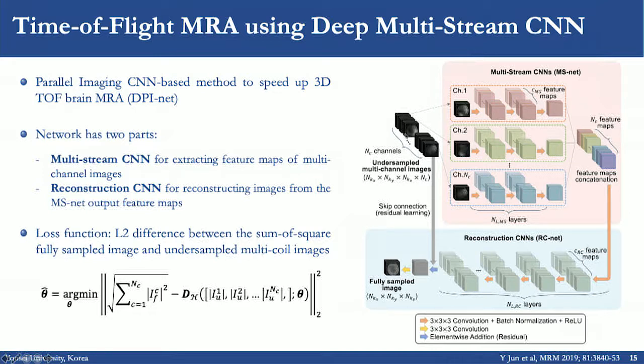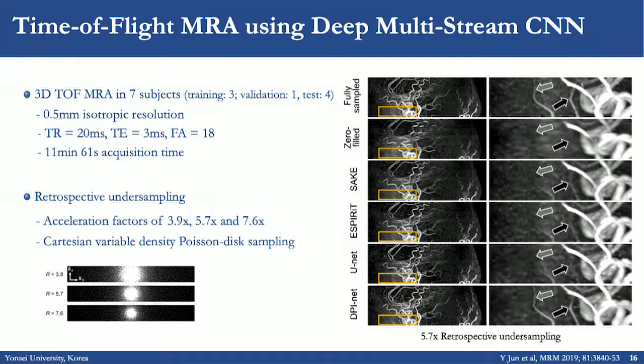So this is a network that is being trained end-to-end, and the loss function is basically the L2 norm difference between the sum of squares image and the undersampled multi-coil images. Here, they are only reconstructing magnitude images, but they are not reconstructing phase data. They apply this to retrospectively undersampled data with different acceleration factors, with a Cartesian variable density Poisson sampling.